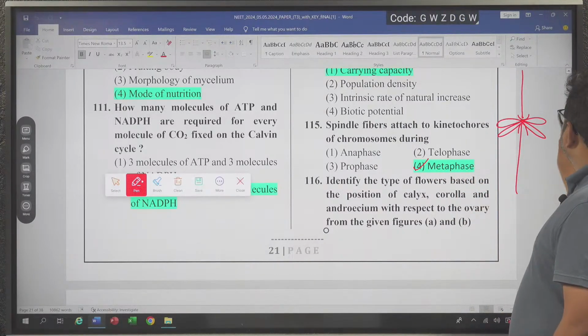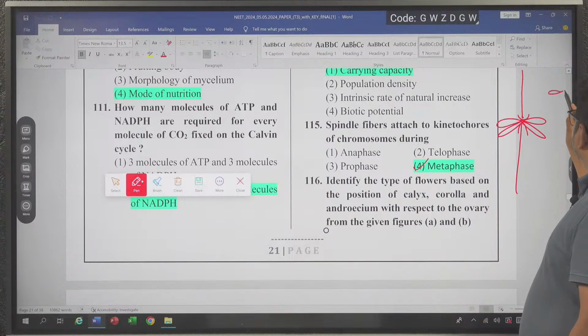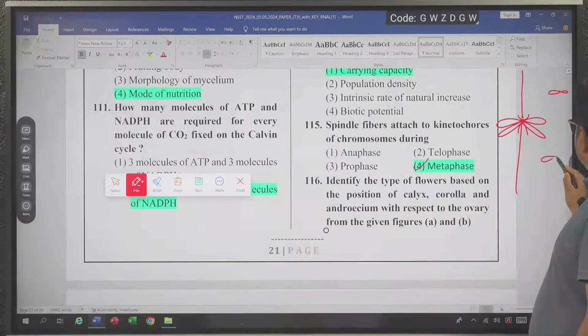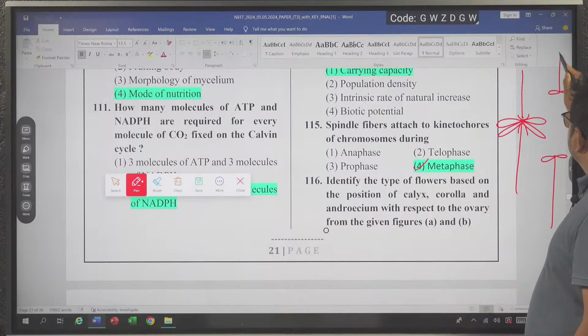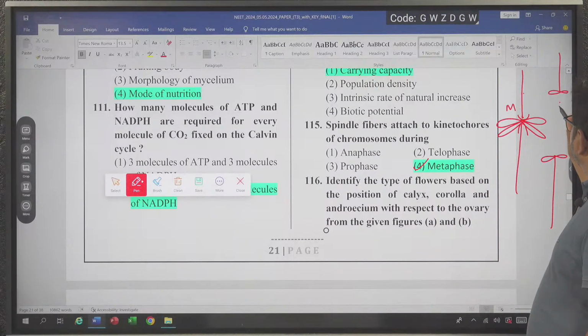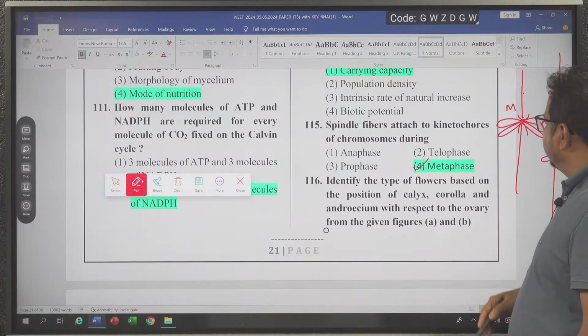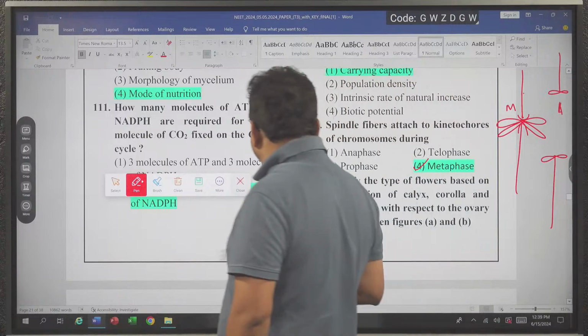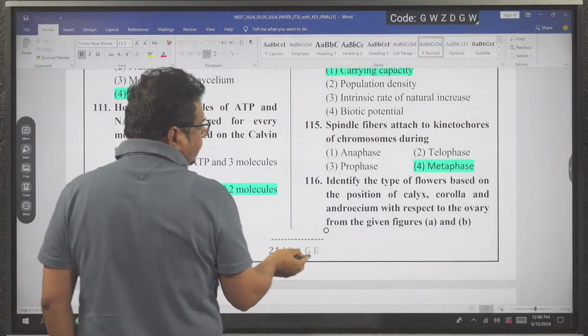In anaphase what happened? Sister chromatids divide and move toward opposite poles. This spindle fiber pulls it up, this will pull it down toward the opposite pole. So this event occurs in metaphase, and pulling occurs in anaphase. It is also done. So the correct answer is metaphase.